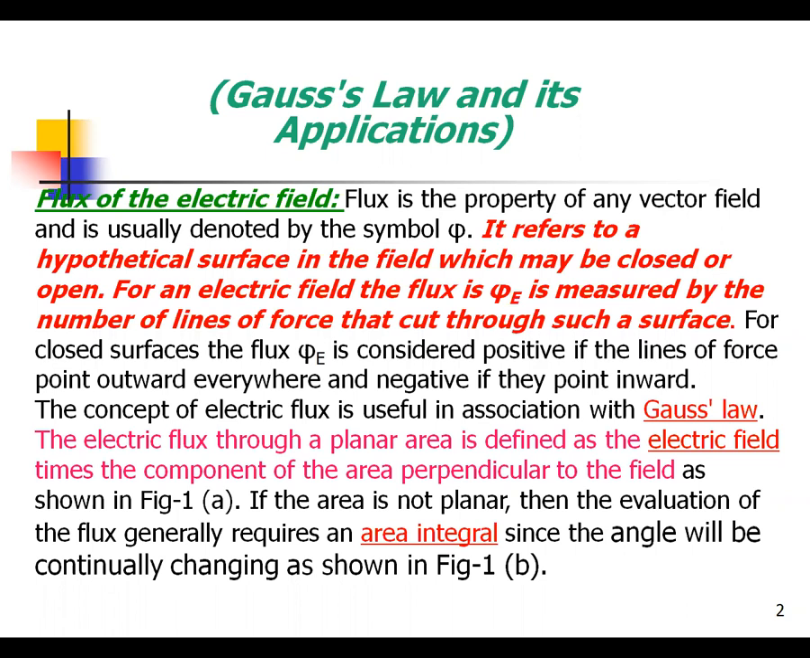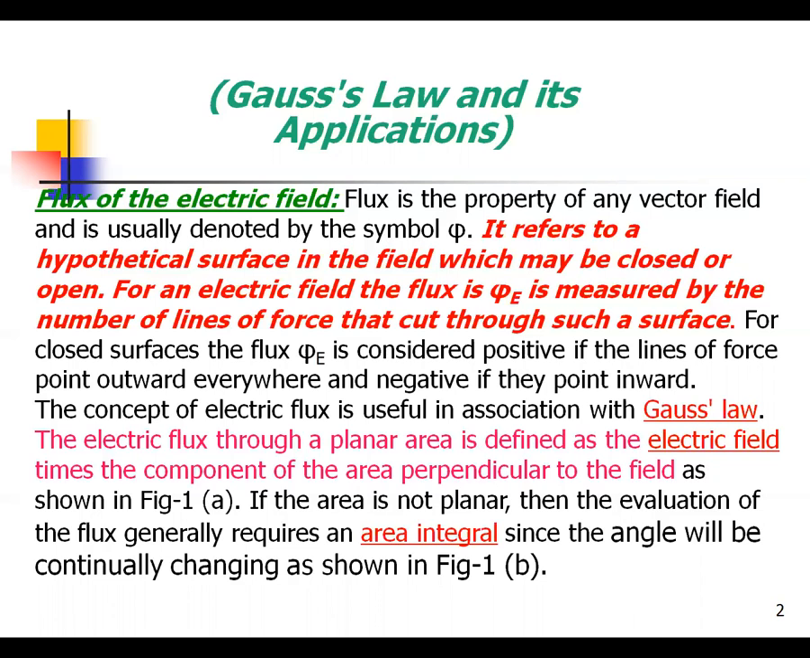So, flux of the electric field. What is meant by electric flux? Flux is a property of any vector field and it is usually denoted by the symbol phi. It refers to various surfaces in the field, which can be closed or open. For an electric field, the flux phi of E is measured by the number of lines of force that cut through a surface. For a closed surface, the flux phi of E is considered positive, sometimes it will be negative.